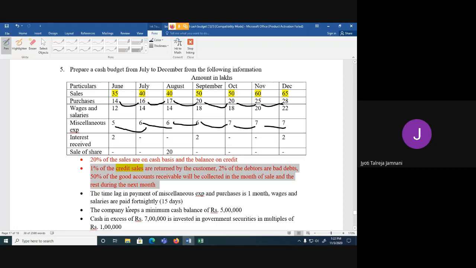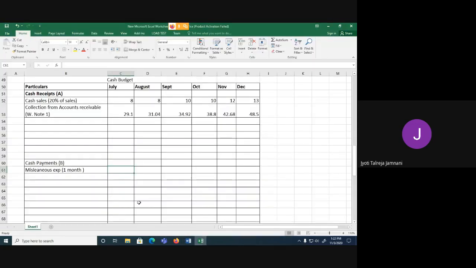Fine, so we'll record it. So June we had 5 rupees which will be paid in July. July we had 6 which will be paid in August. August was 6, 6, 7 and 7. So this is how the payment will happen of miscellaneous expenses.